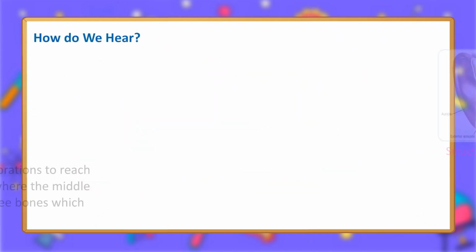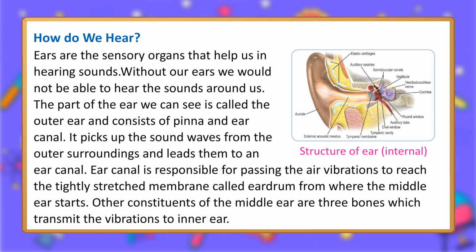How do we hear? Ears are the sensory organs that help us in hearing sounds. Without our ears, we would not be able to hear the sounds around us. The part of the ear we can see is called the outer ear and consists of pinna and ear canal. It picks up the sound waves from the outer surroundings and leads them to an ear canal. Ear canal is responsible for passing the air vibrations to reach the tightly stretched membrane called eardrum from where the middle ear starts. Other constituents of the middle ear are three bones which transmit the vibrations to inner ear.